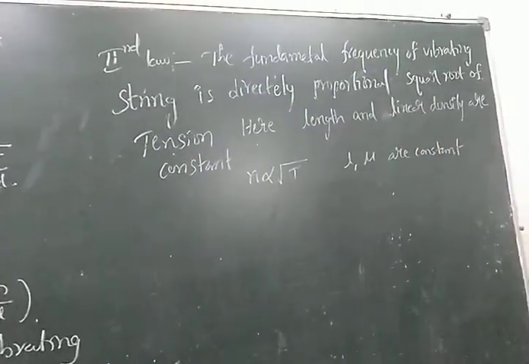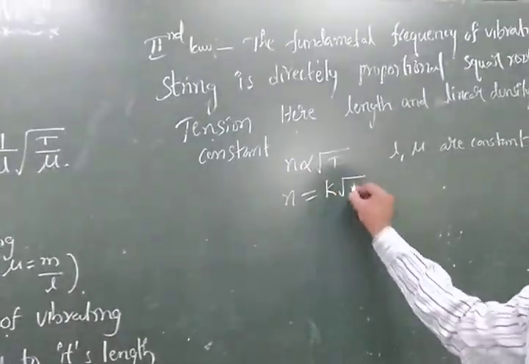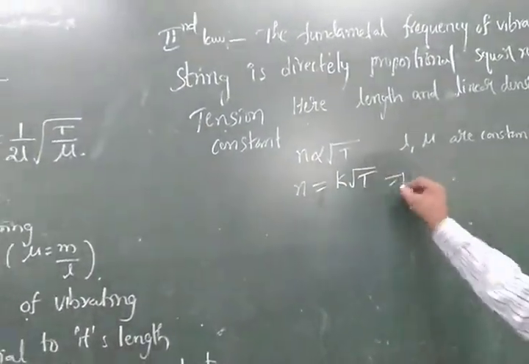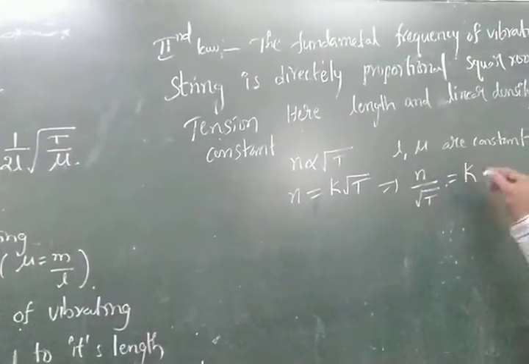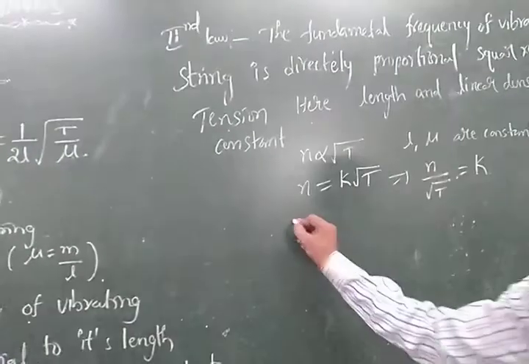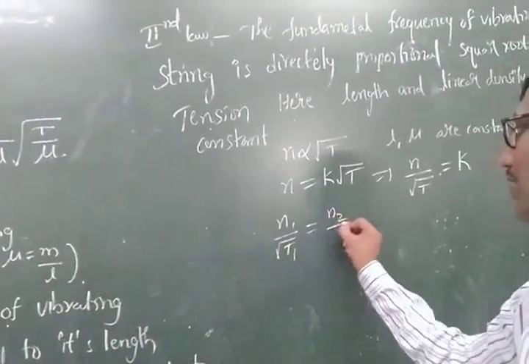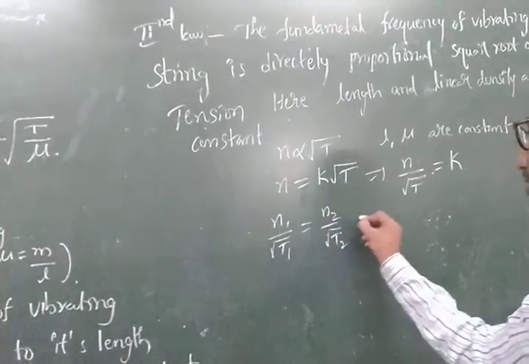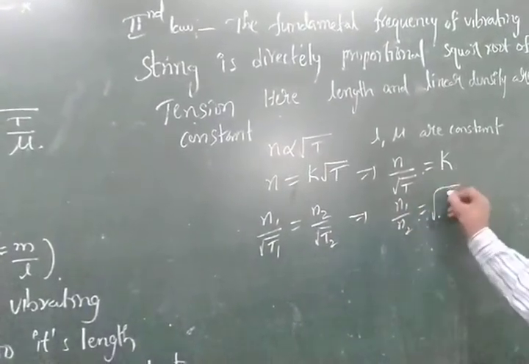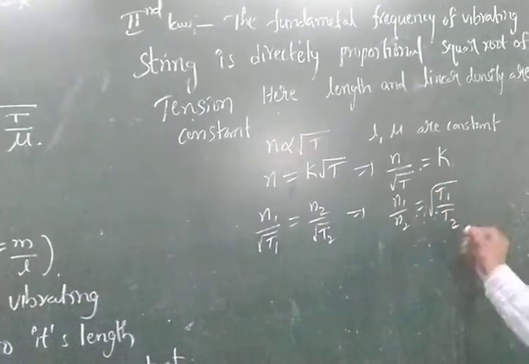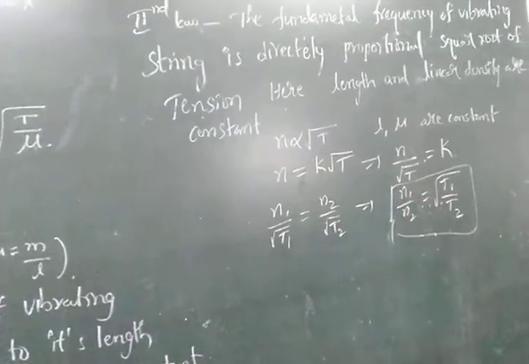We can write here, taking the proportionality constant, N is equal to k into root T. We can also write n by root T is equal to k. We can also write n1 by root T1 is equal to n2 by root T2. That implies we can also write n1 by n2 is equal to under root of T1 by T2. This is the formula relating frequency and tension.